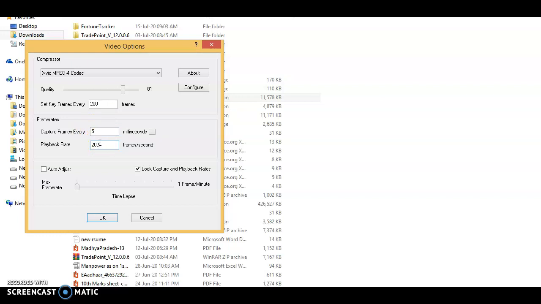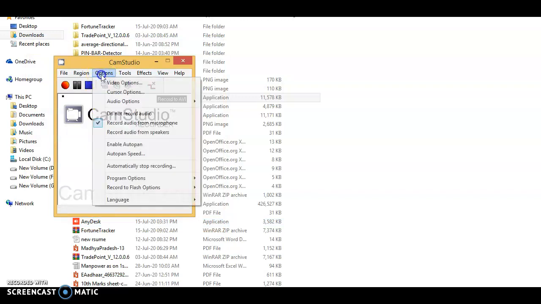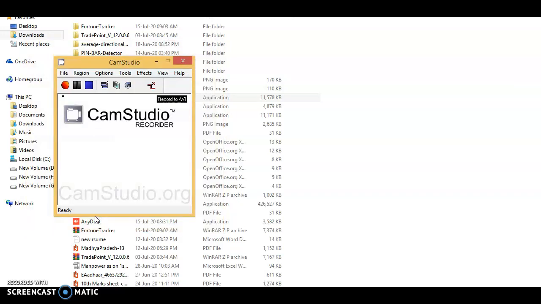Your default quality will be 70. If you want to use 100 you can, but I prefer using 80. Just click on that and click on OK. Now it's all set. Let me check whether the setting is completed or not. Video option, MPEG, okay. Now try to record the video again.